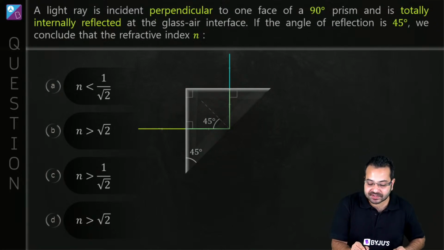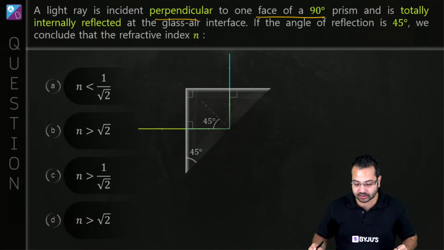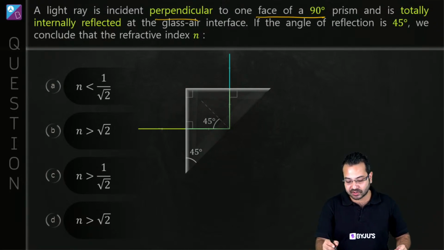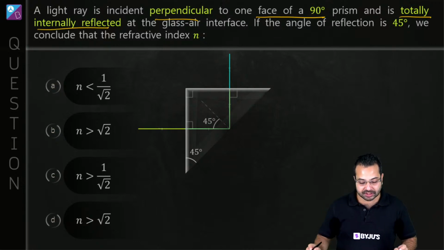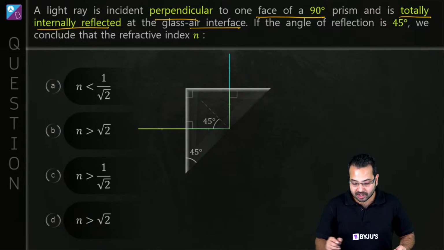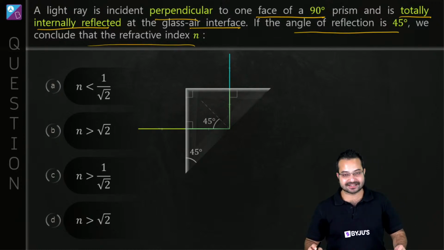A light ray is incident perpendicular to one face of a 90-degree prism, and is totally internally reflected at the glass air interface. If the angle of reflection is 45 degree, we conclude that the refractive index N is.